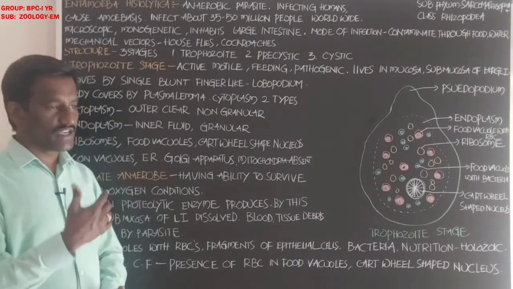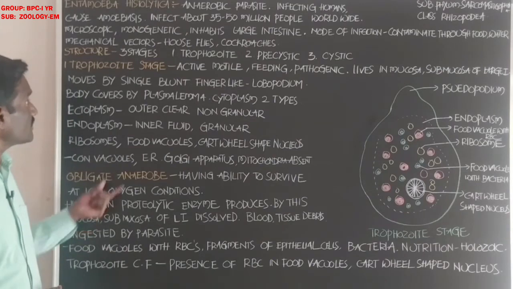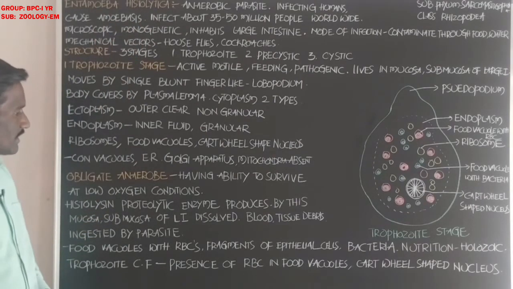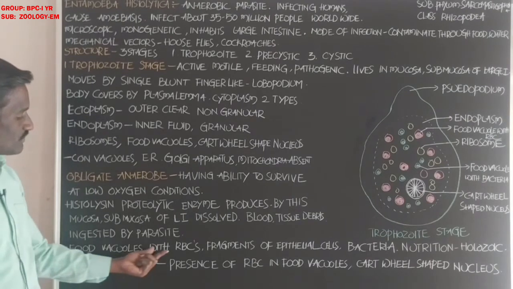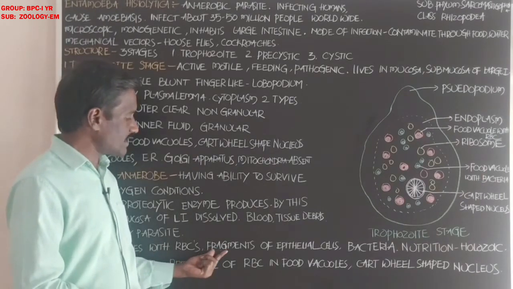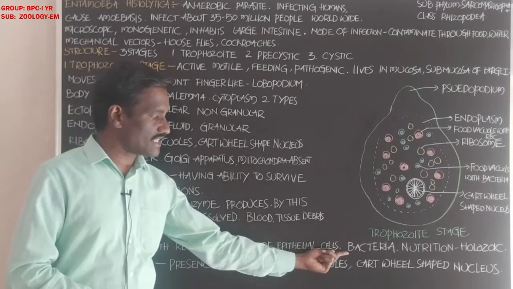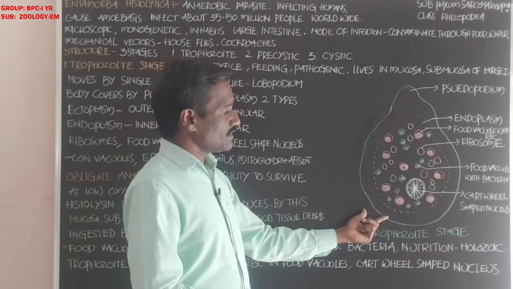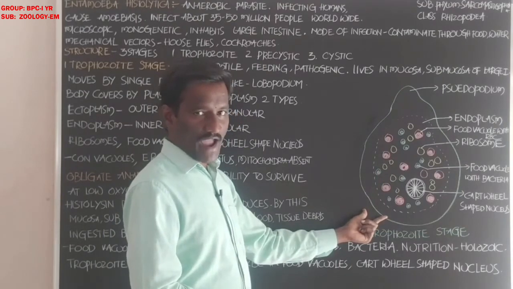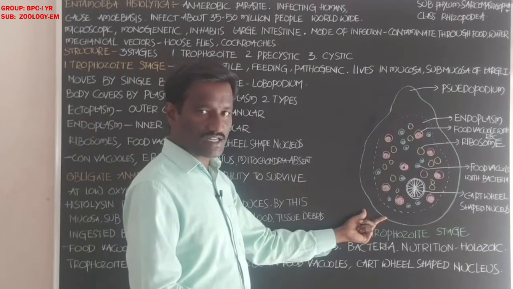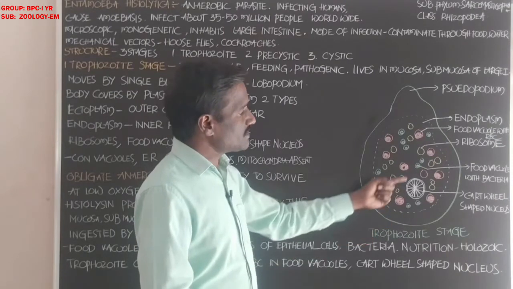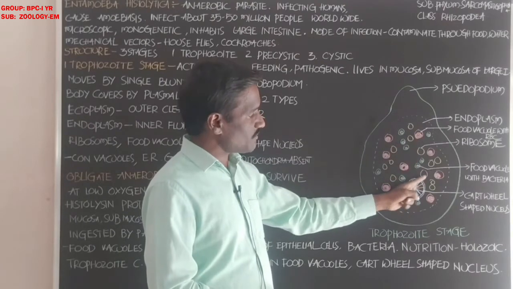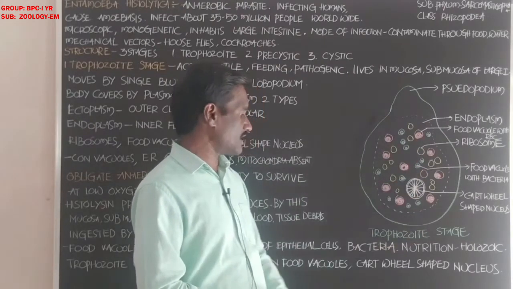By the secretion of the histolysin, it is named Entamoeba histolytica. It has food vacuoles with RBCs, red blood cells, fragments of epithelial cells and bacteria. It ingests the cell debris, bacteria and red blood cells or erythrocytes. These are also present in food vacuoles: food vacuole with RBC, food vacuole with bacteria, like that.